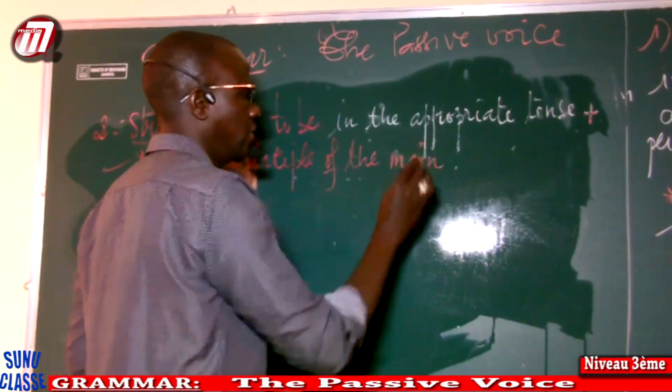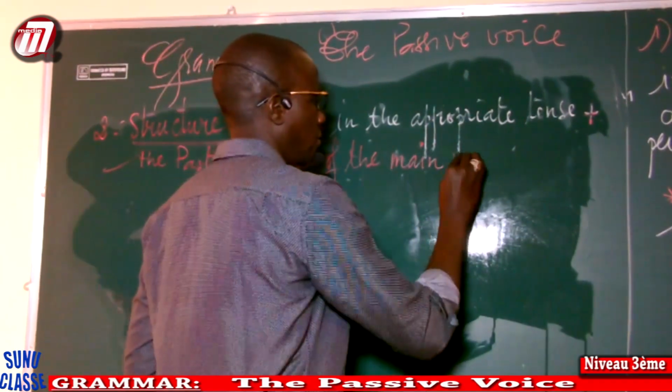Okay, the verb that is in the active form, the main verb.